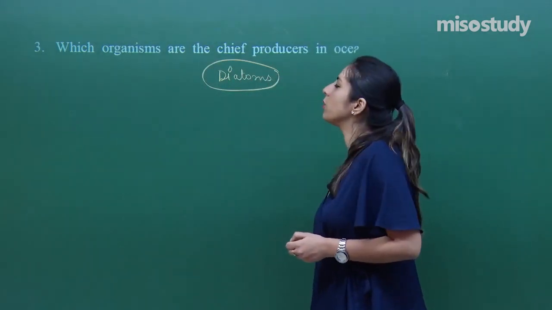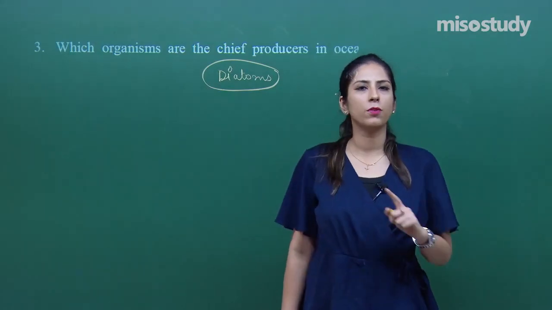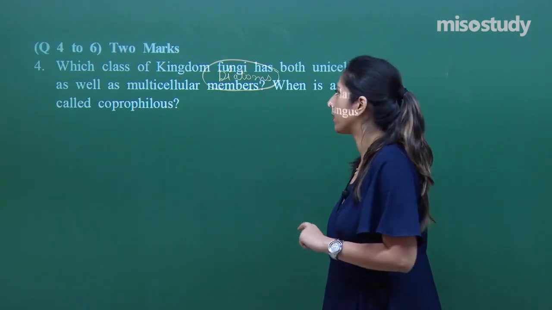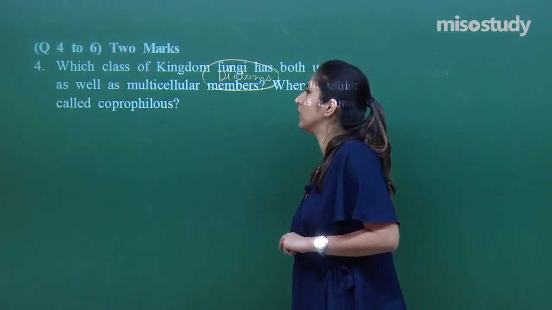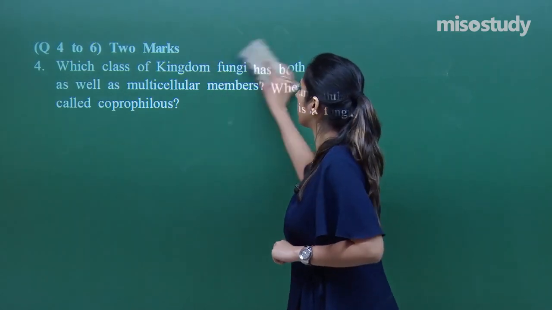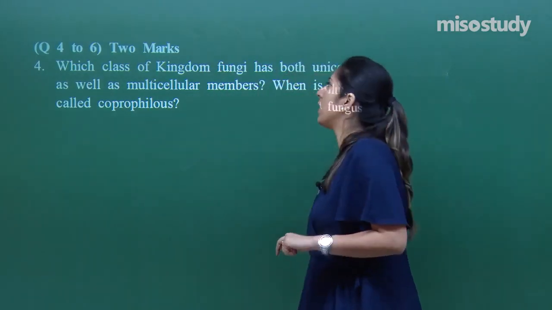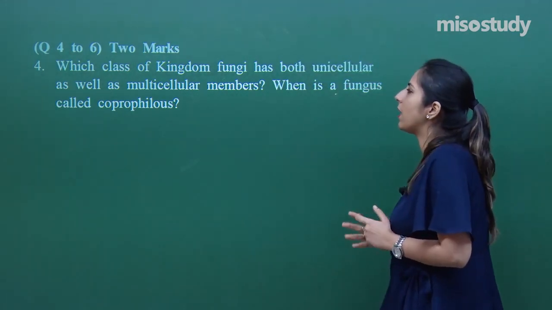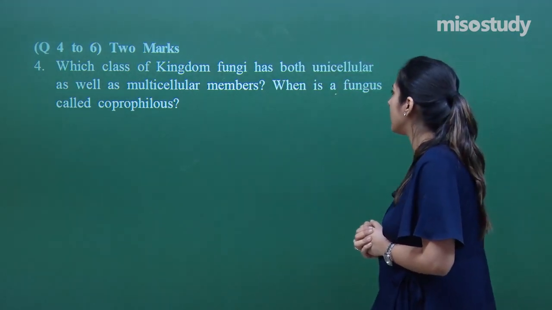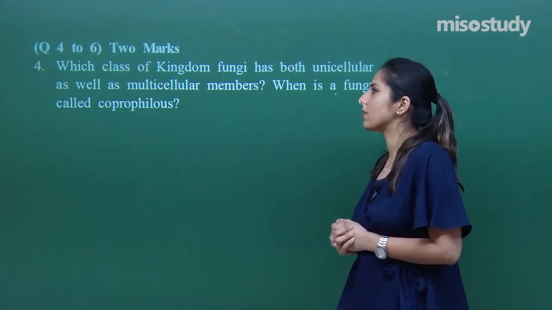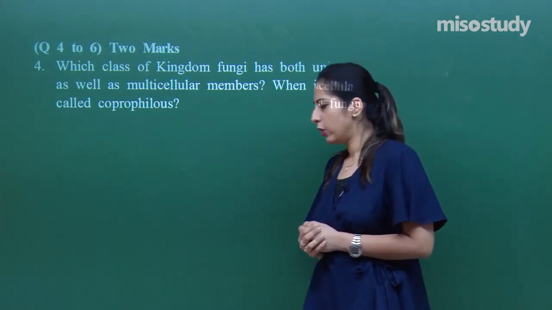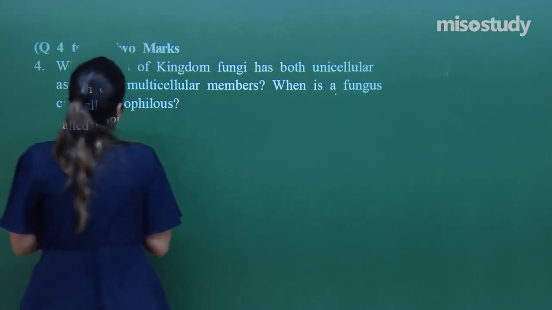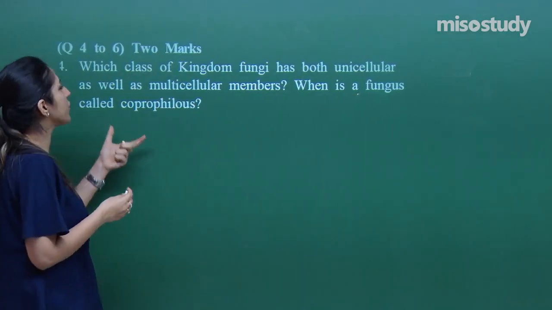Let's move on to the next question, which is from a different category, of 2 marks. Which class of kingdom fungi has both unicellular as well as multicellular members? And one more: when is a fungus called coprophilous?